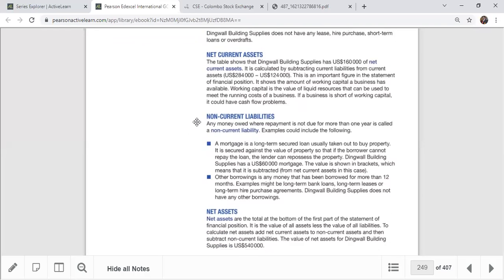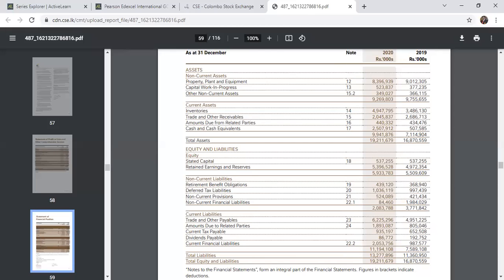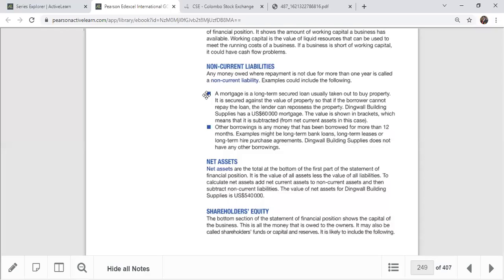And non-current liabilities, like bank loans, are liabilities that you have to settle in more than one financial year. You can see in this example, we have non-current liabilities: retirement benefit obligations for the workers, which we keep for a long time, and deferred tax liabilities for the government, liabilities that you have to settle in the long run. And non-current provisions, reserves that you are maintaining for payables, and non-current financial liabilities, the bank loans and lease amounts, everything is categorized here. So non-current liabilities are the long-term liabilities of a business organization.